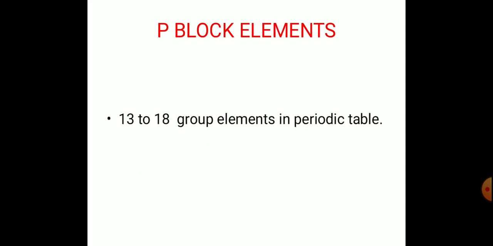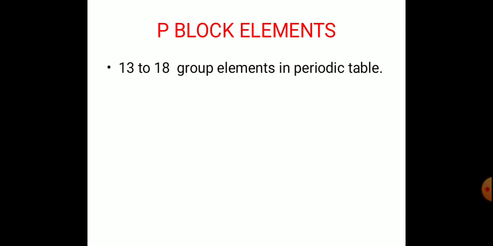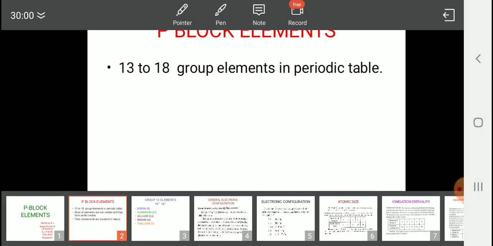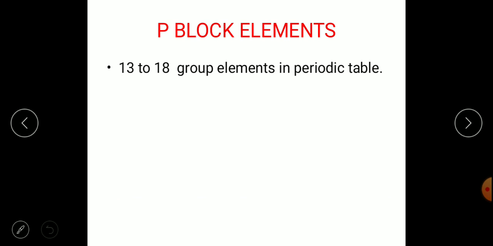So we all know P block elements. The meaning of the P block elements is that they are going to enter into the P subshell. And in the periodic table, P block elements are present from group 13 to group 18. The group 13 to group 18 elements in the periodic table are called P block elements.